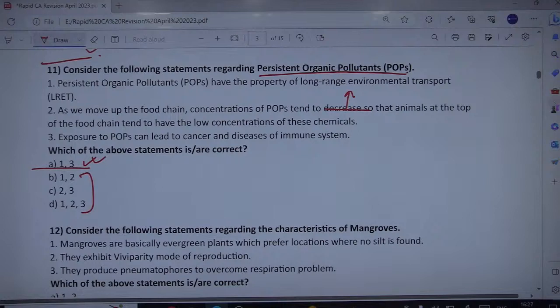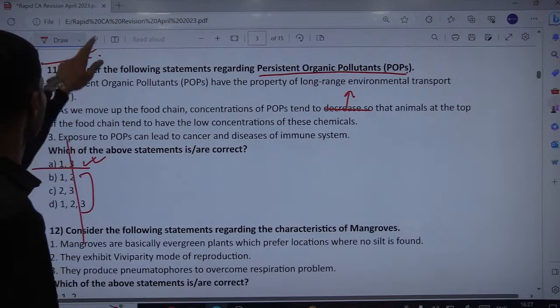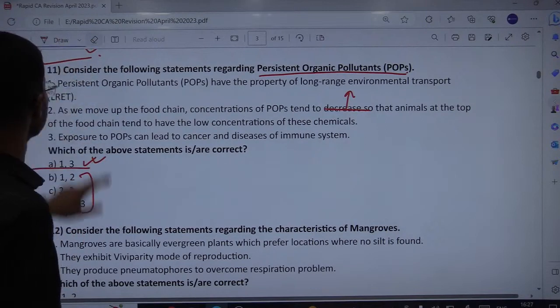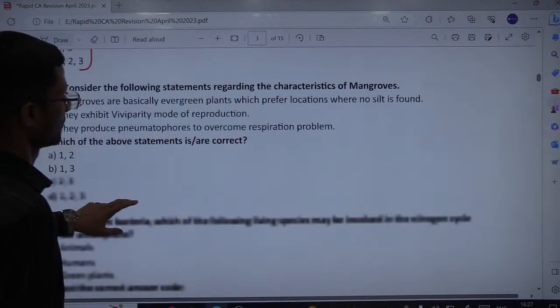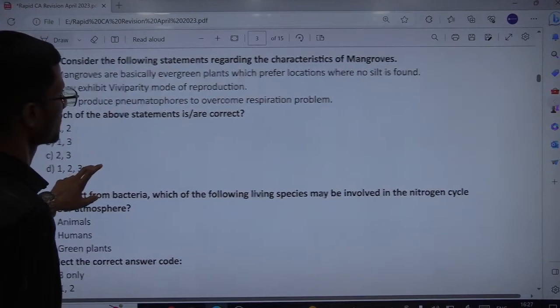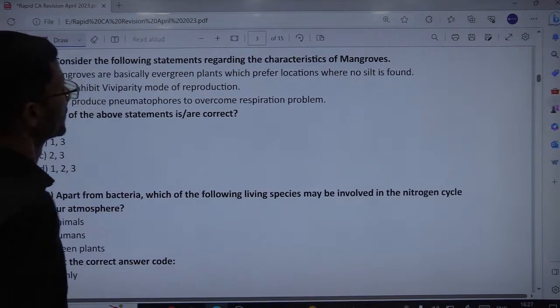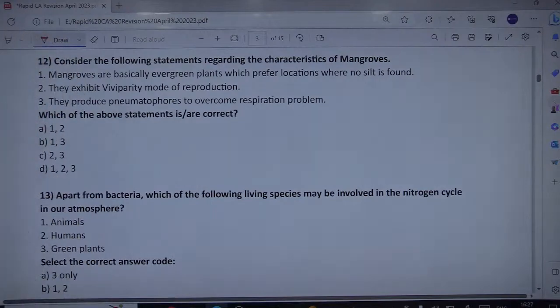Okay, the next question is related to the characteristics of mangroves. Mangroves are salt tolerant plants generally found in oceans and sea areas. So read the statement about the characteristics or features of mangroves.